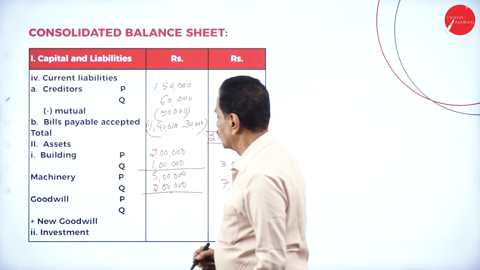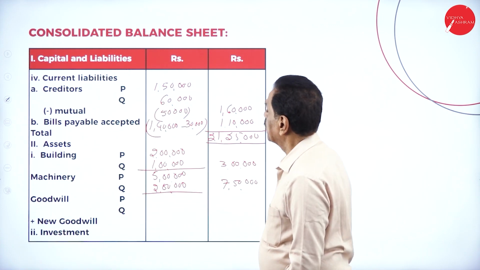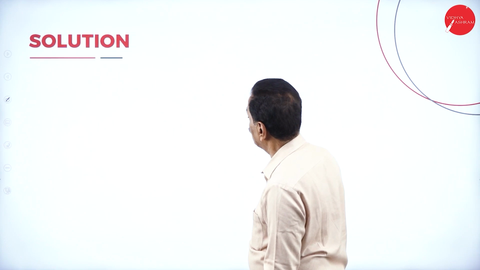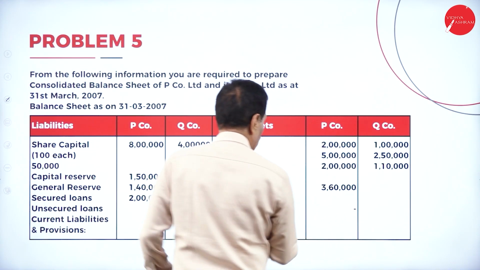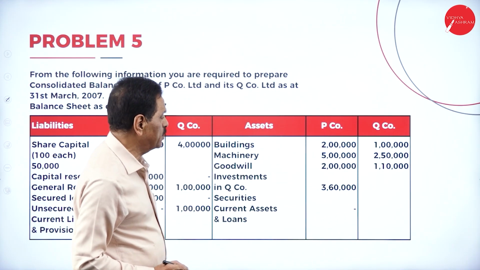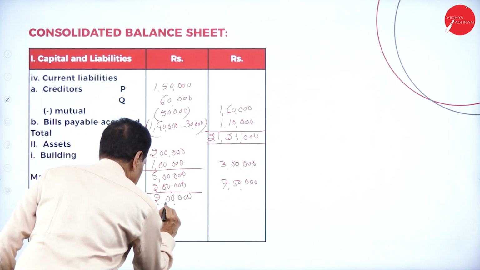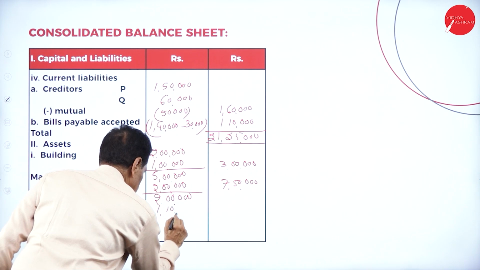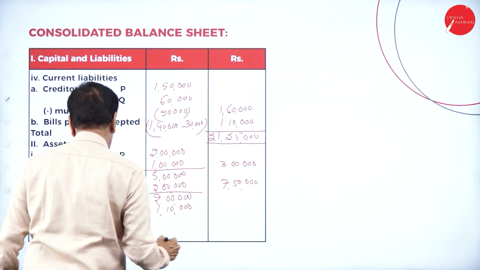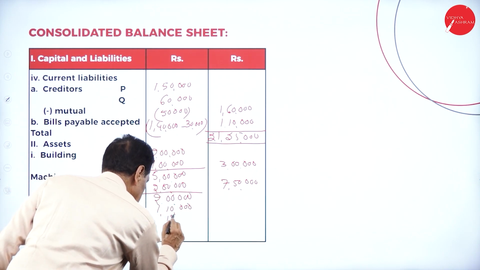Then Goodwill, come back to Goodwill. See how much Goodwill there is. Old Goodwill is 2 lakh plus 1 lakh 10,000 plus new Goodwill is 15,000.